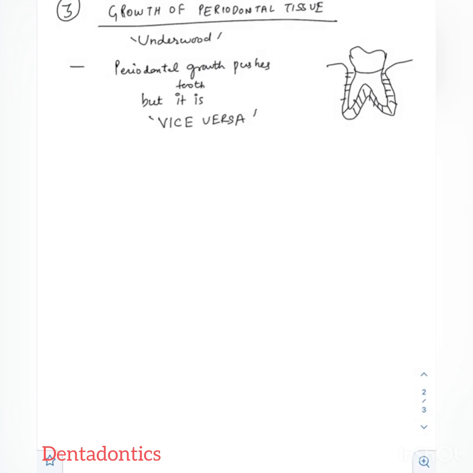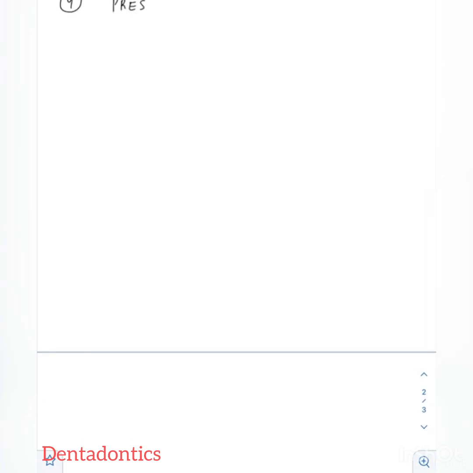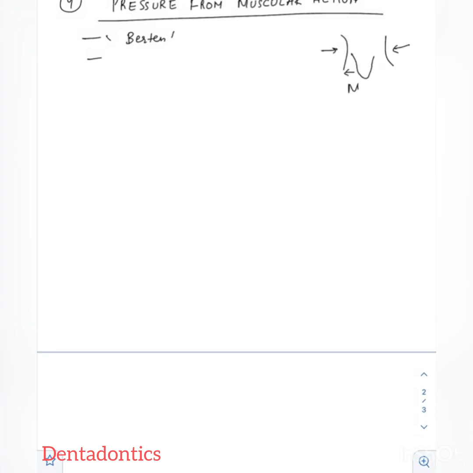Then coming to another theory, that is pressure from muscular action, given by Burton. He stated that the muscles of the perioral structure squeeze the crown and help in the eruption, but in case of unilateral facial paralysis, the tooth also erupts.